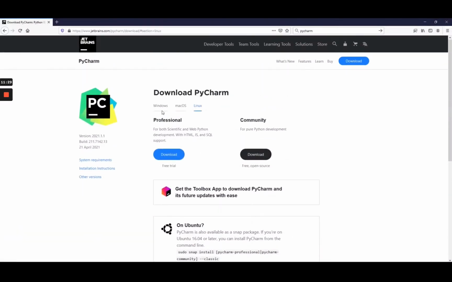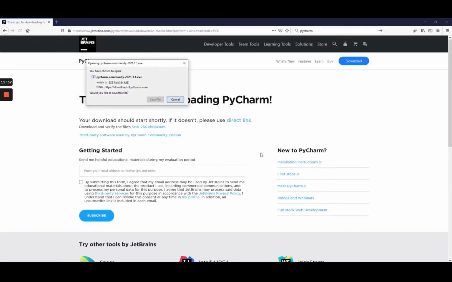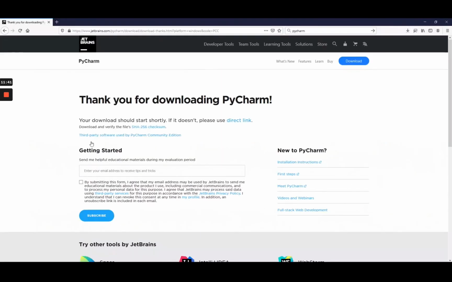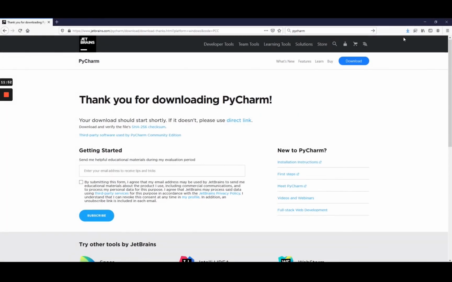All right, and now let's go back to Windows. So we are going to install the Community Edition. You click on download. It's free, it's open source. You're going to save the file here, okay? Whatever is after this page, you don't need to do that. You just save the PyCharm executable for the installation. Okay, and once this is done, you can just click on the executable to start it.